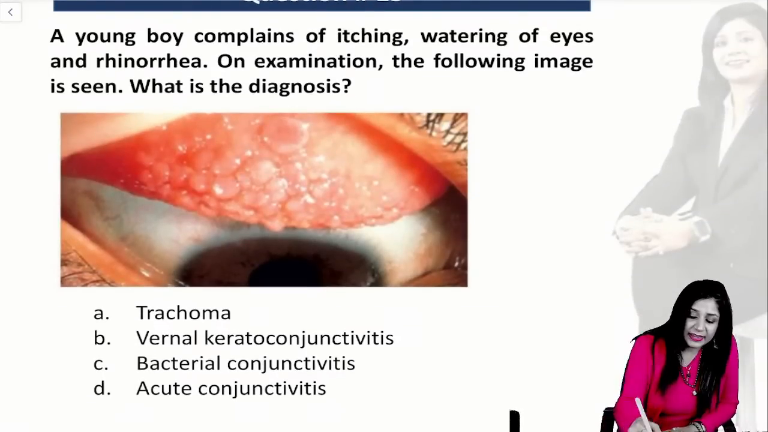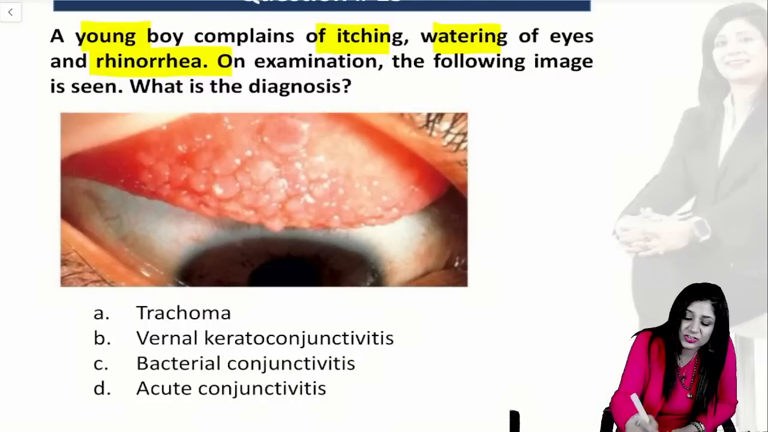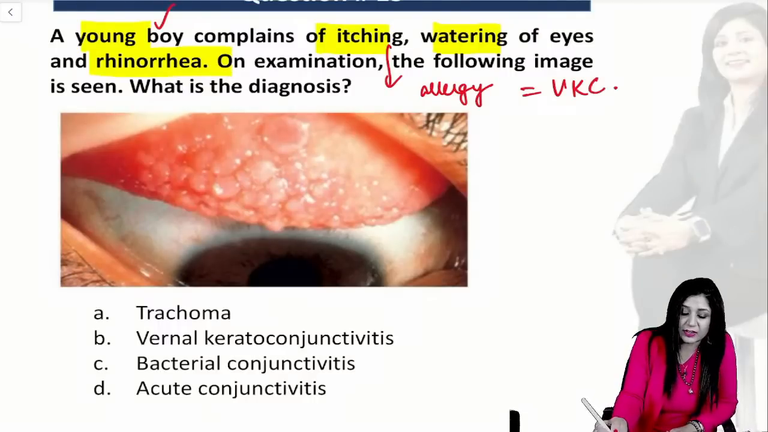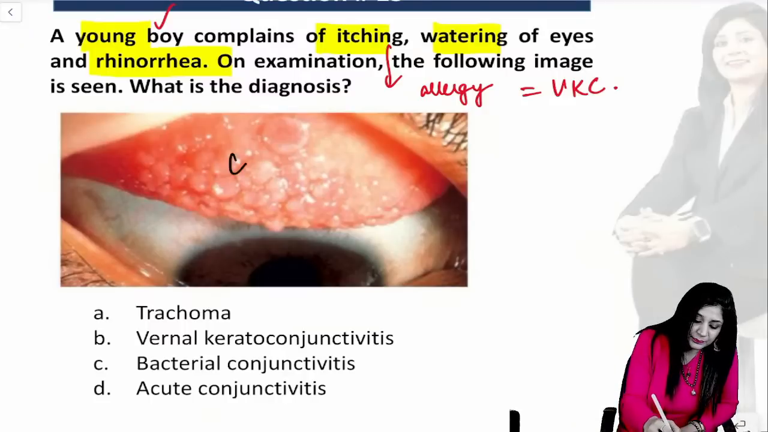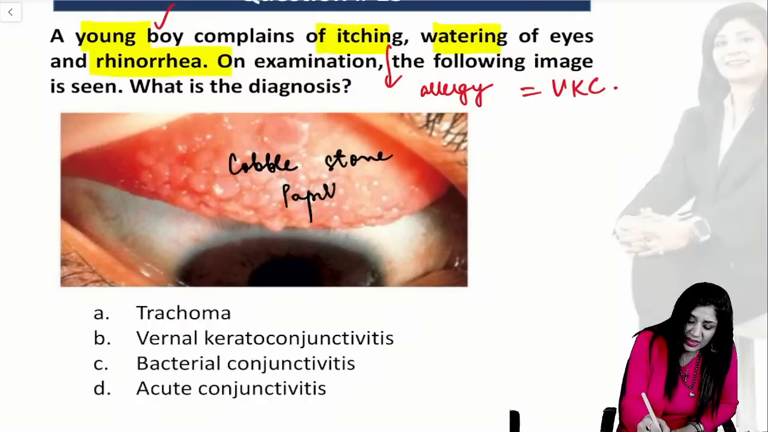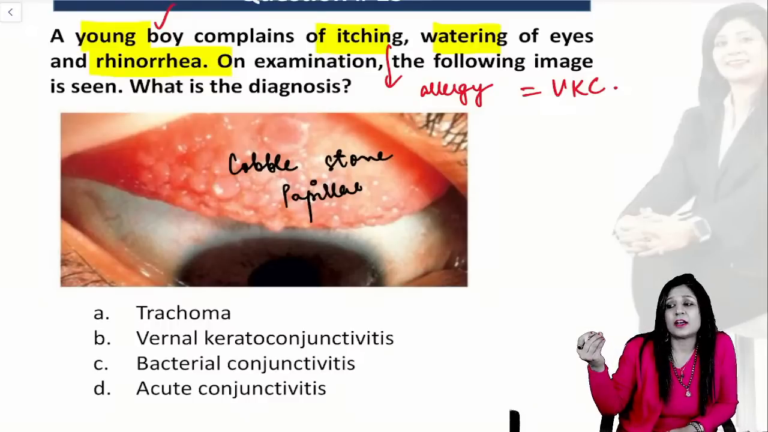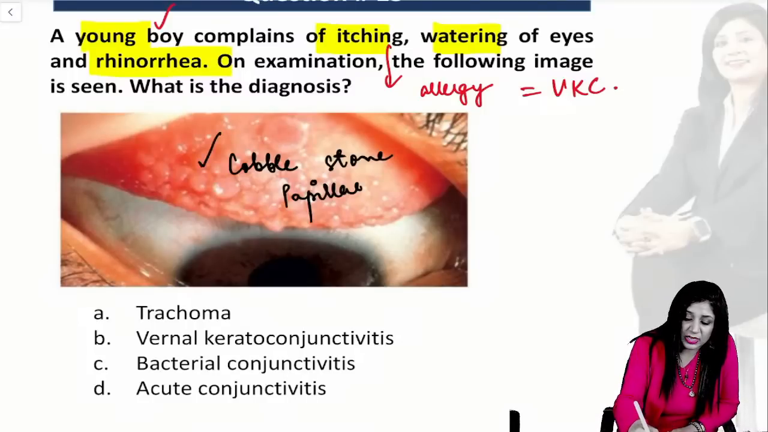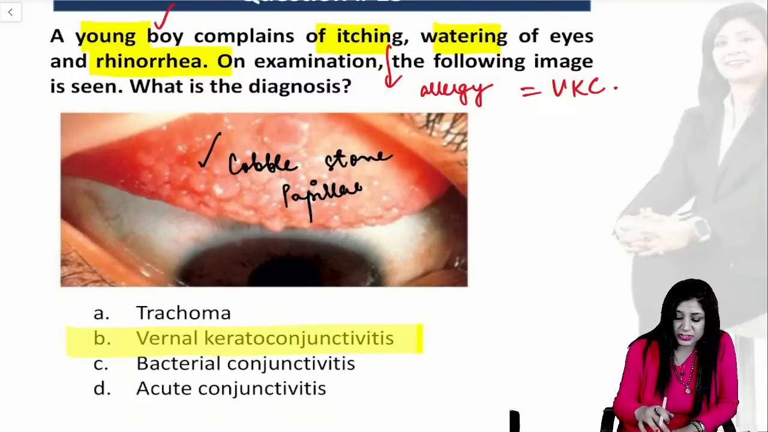again a very diagnostic question, and you cannot escape this question right away. Here we have a young boy who is coming with itching, watering, and rhinorrhea is also there. The moment you see itching, that means we have allergy. And allergy in a young boy obviously can be VKC, where you get the typical cobblestone papillae, which is also given. They have given you itching, watering, and other evidence of allergy like rhinorrhea. Then a very typical picture is also given. So obviously this is vernal keratoconjunctivitis.